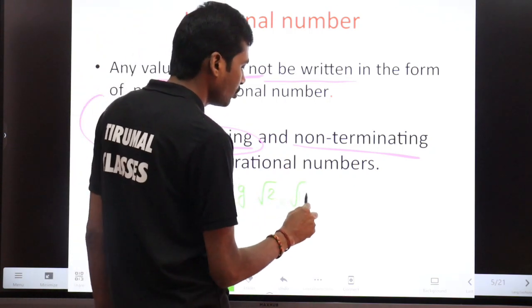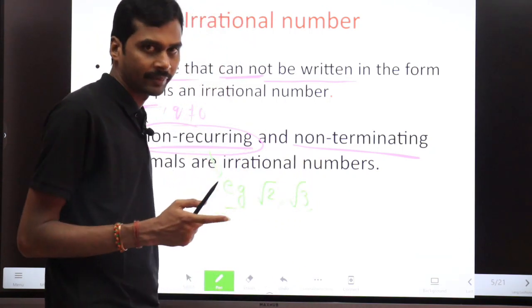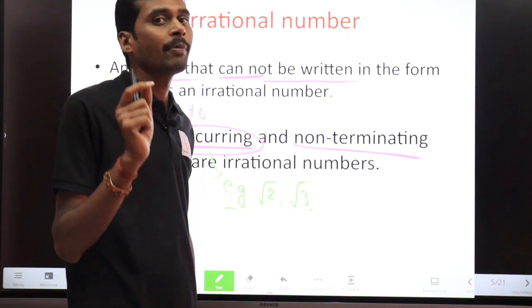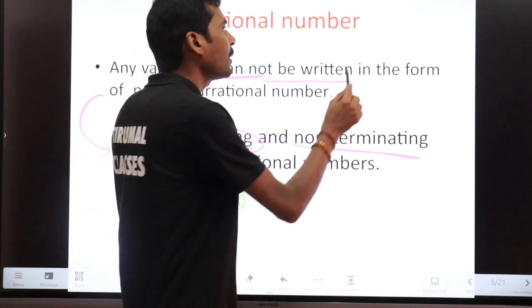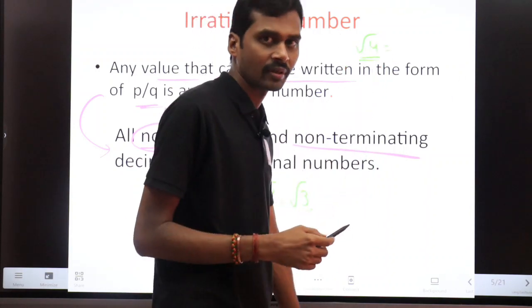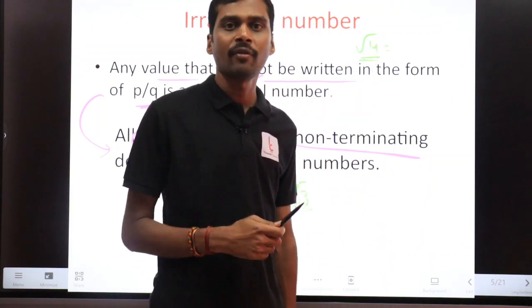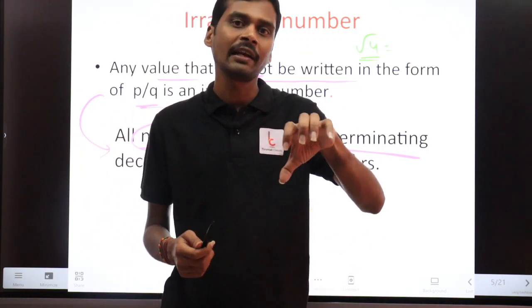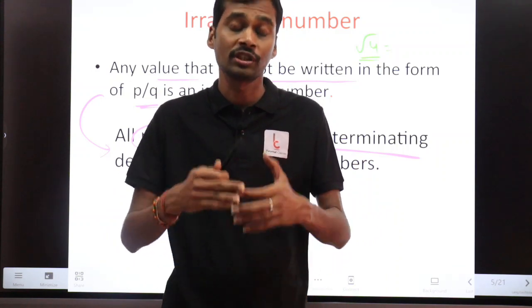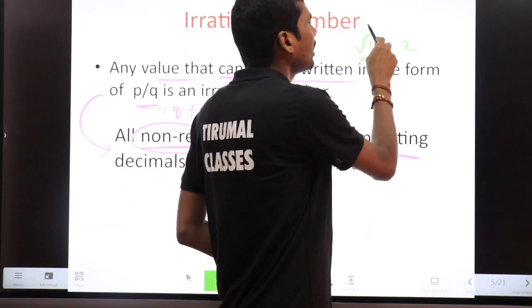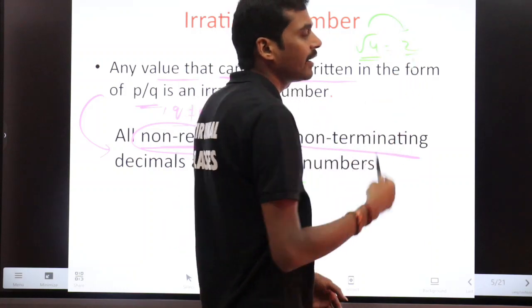And also you can take root 3, or the square root of any number, but it should not be a perfect square. Why? What happens if I take a perfect square? Root 4, root 9 and root 16 are perfect squares. So we can write that number as a product of two similar numbers. Root 4 is 2, so I can write it as 2 by 1.